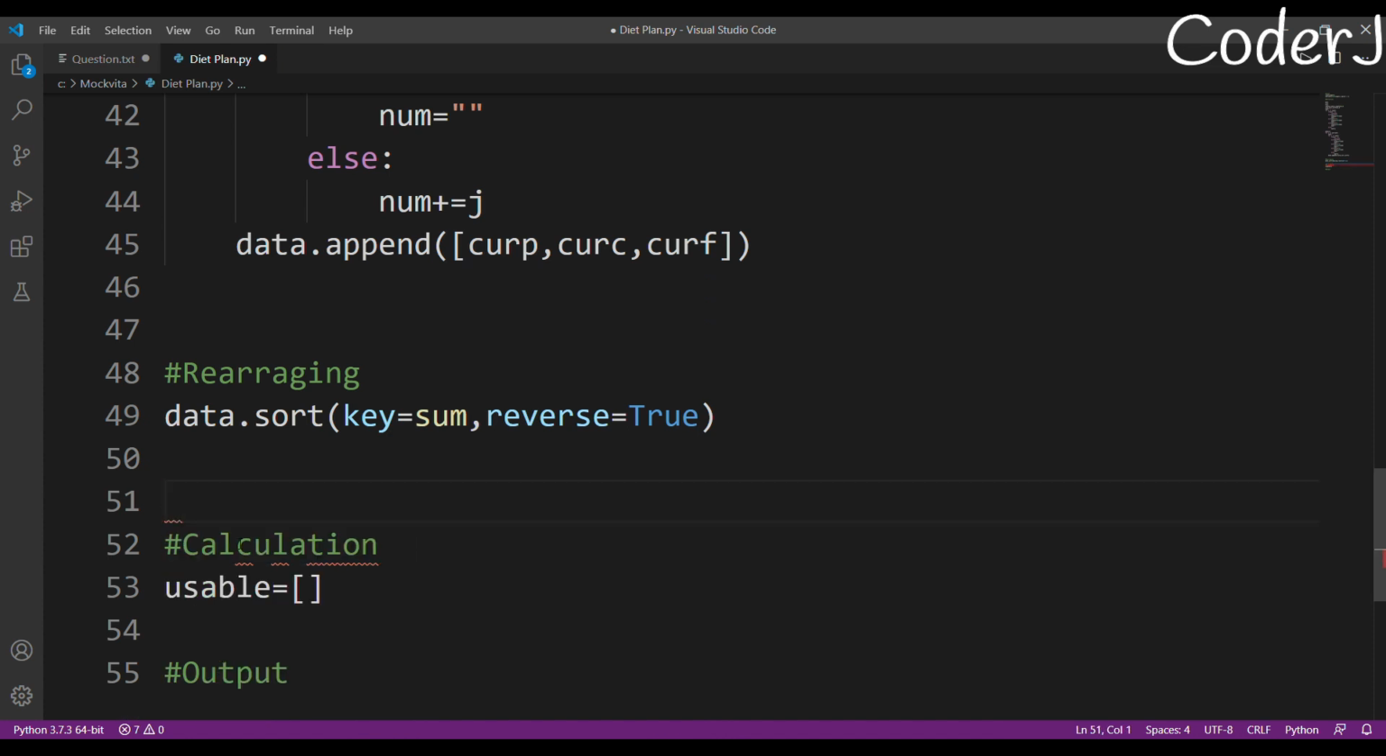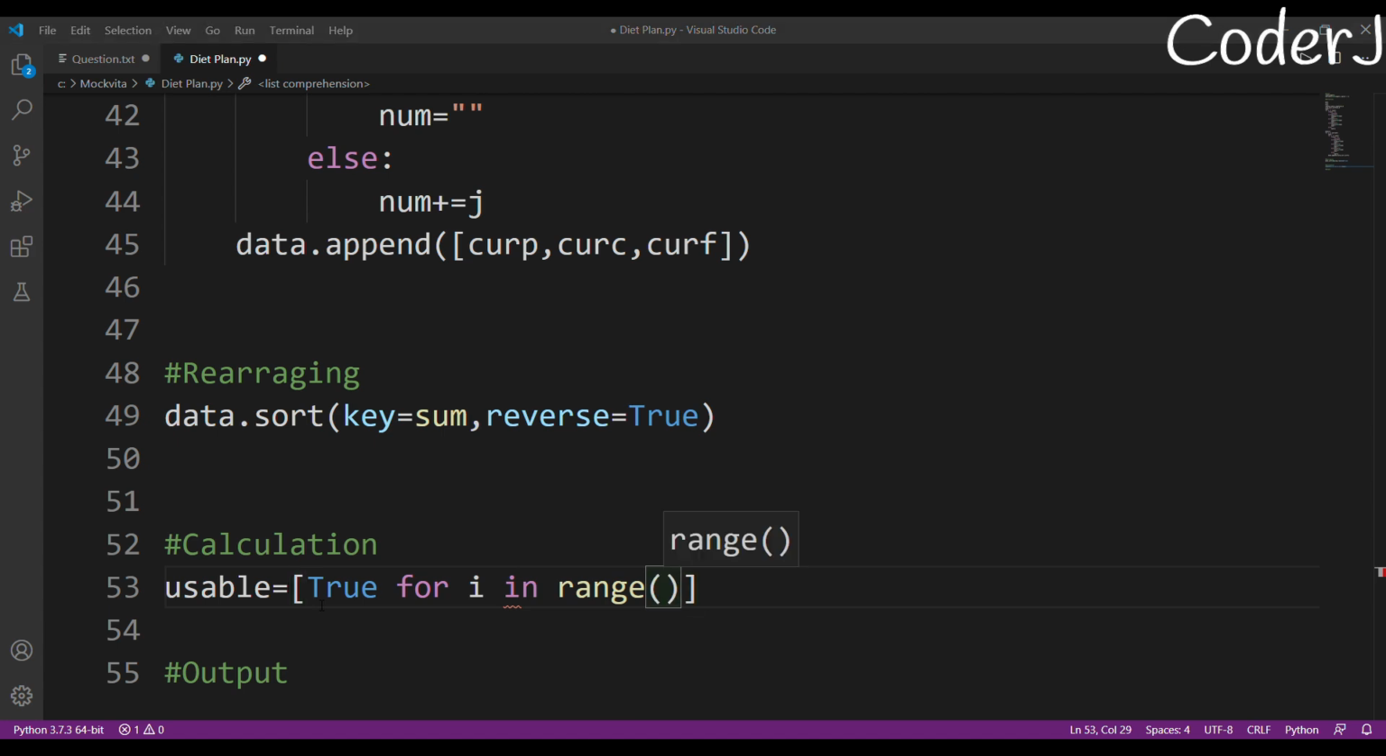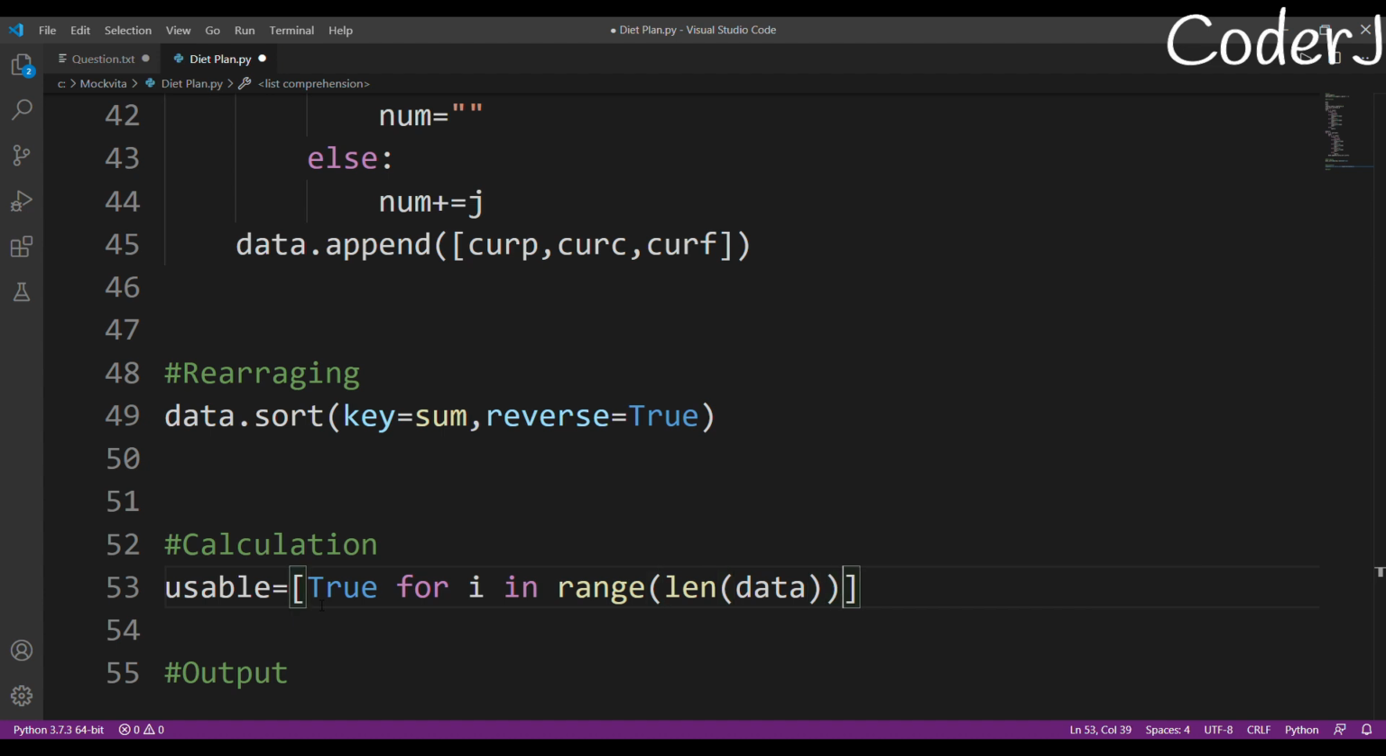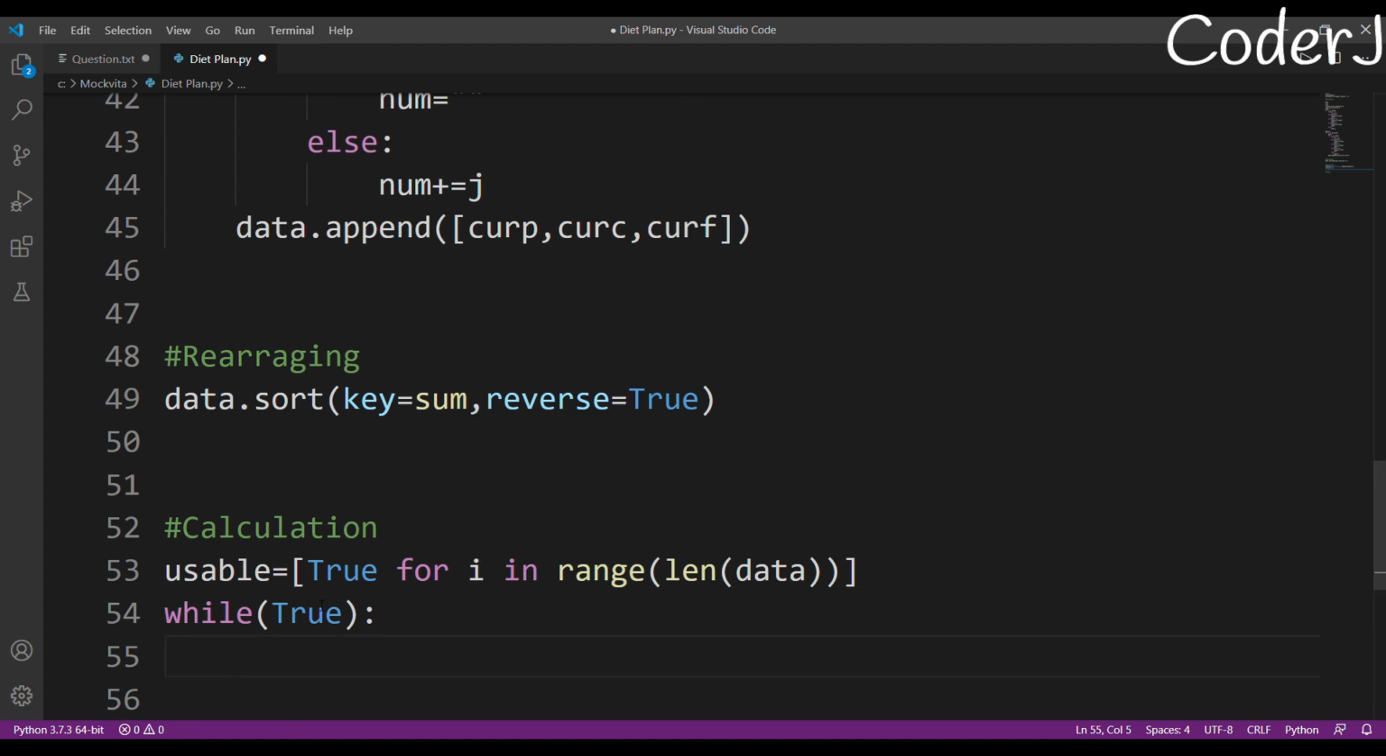Initially I'll mark all of the foods as true, because it denotes that I can use all these foods. Don't worry, I'll change it later. So for i in range of len of data, which means the number of food items that I have, all of those are usable right now. So let's move on. I'll create an infinite loop with while True, and I'll break out of it later. Great. Now let's start our real code.